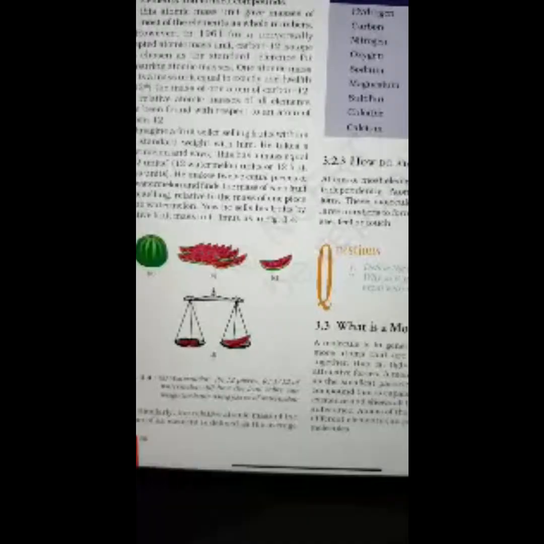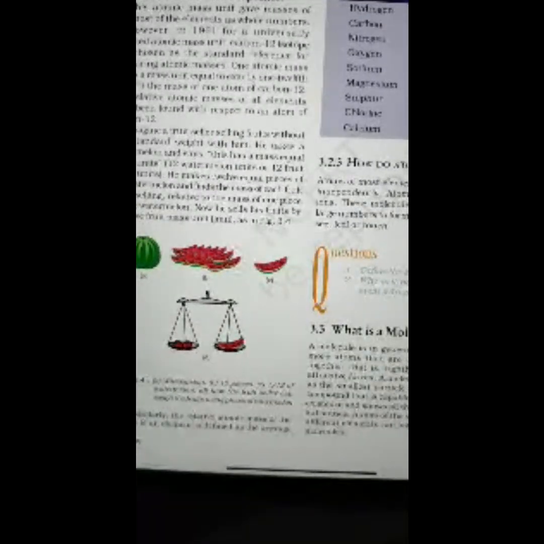Similarly, the relative atomic mass of the atom of an element is defined as the mass of the atom as compared to 1 by 12 the mass of one carbon-12 atom. Table 3.2, atomic masses of a few elements. First I'll take the name of the element, and second the atomic mass in U. Hydrogen 1, carbon 12, nitrogen 14, oxygen 16, sodium 23, magnesium 24, sulfur 32, chlorine 35.5, calcium 40.